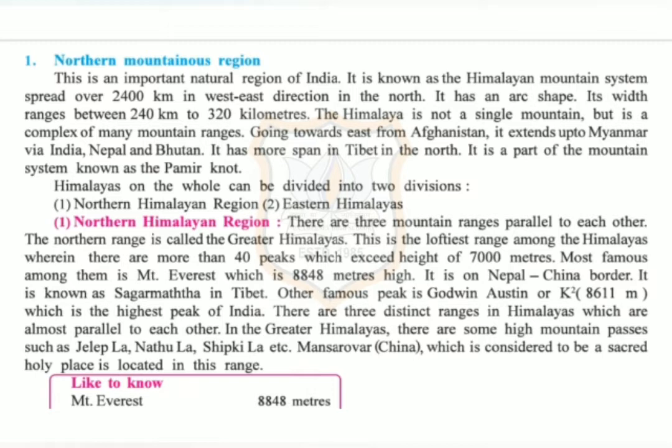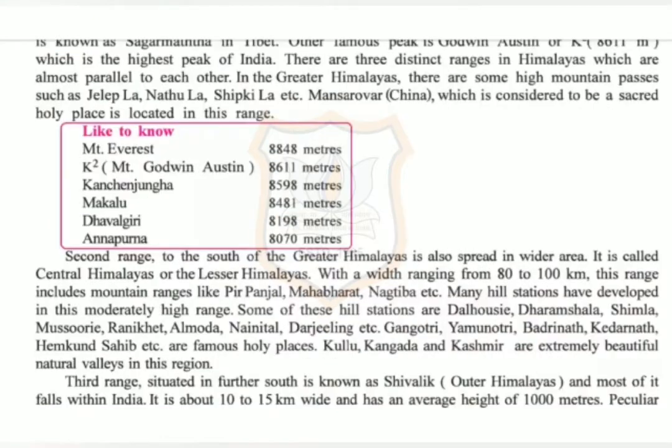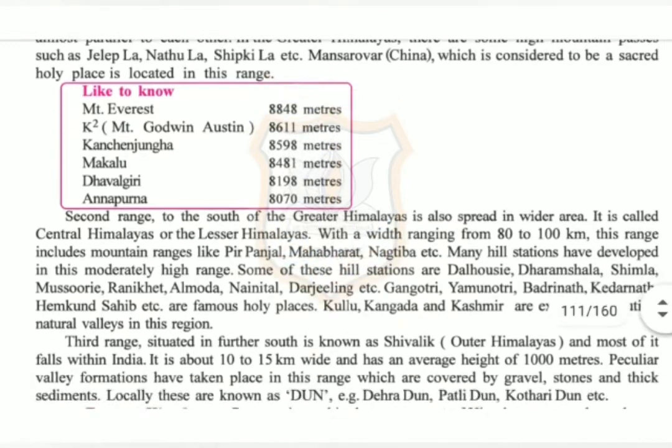In the Greater Himalayas, there are some high mountain passes such as Jelapla, Nathula, Shipkila, etc. Mansarovar, that is in China, which is considered to be a sacred holy place, is located in this range. Now student, the table is given in your textbook. You can go through it. In the exam you can get objective questions from this chart.